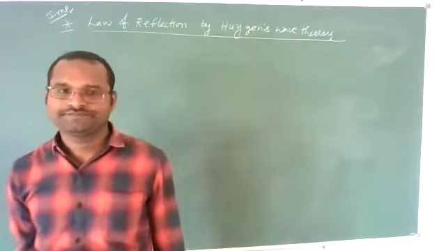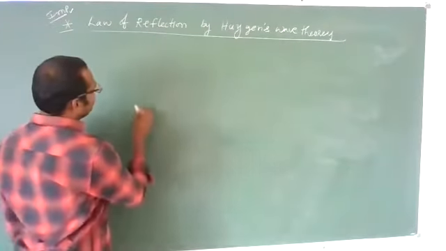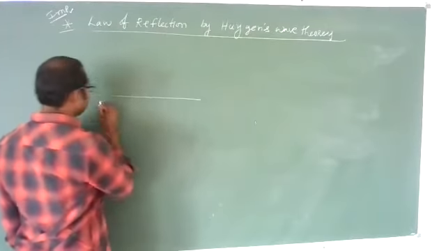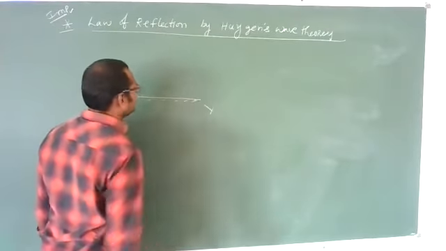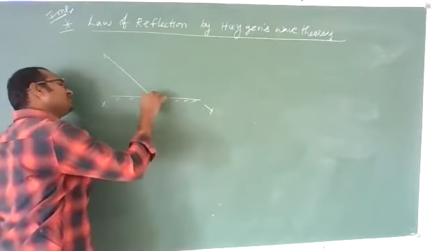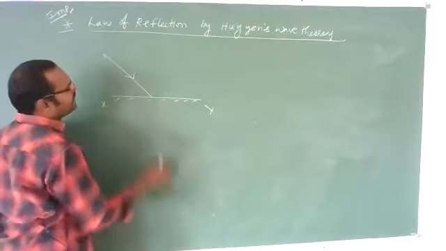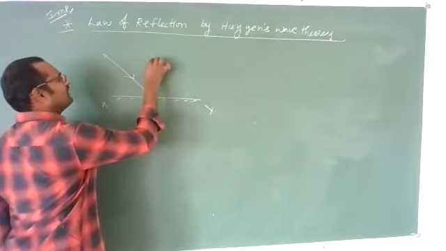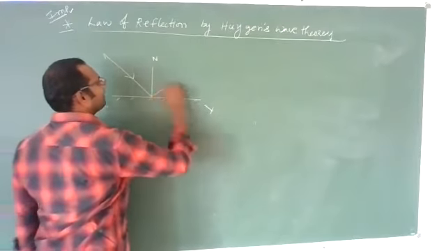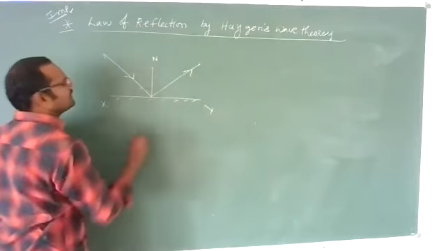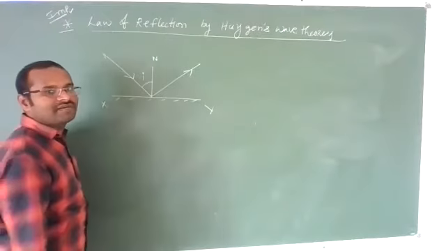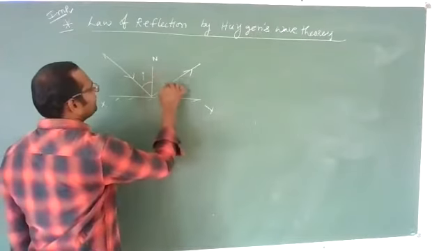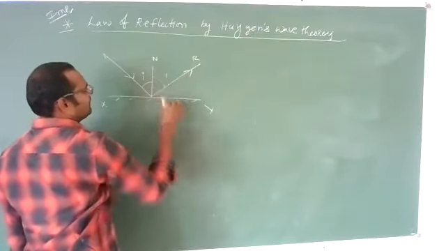Okay. Now, what is reflection first? Let us imagine there is one surface. Let us imagine XY surface is there here, like this, one plane surface. Then, if a ray of light falls on this surface, what will happen? From the normal, the ray will reflect back. The angle between the incident ray and normal is the angle of incidence, the angle between the reflected ray and normal is the angle of reflection.